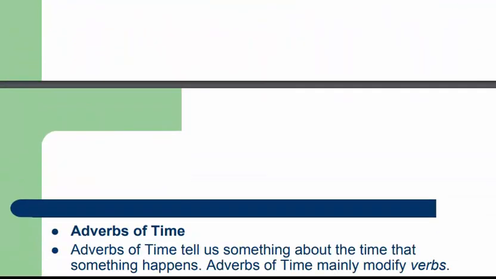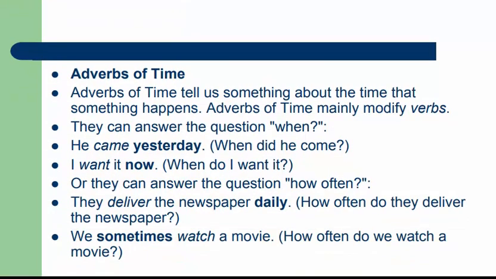Now the third is the adverb of time. It answers the question when, about the time that something happened. He came yesterday. When did he come? Yesterday. I want it now. When do I want it? Now. Or they can answer the question how often, how many times you do something. They deliver the newspaper daily. How often do they deliver the newspaper? Daily. We sometimes watch a movie.